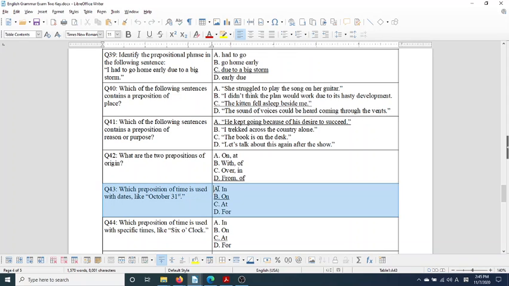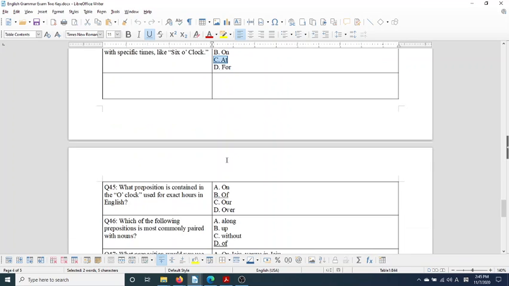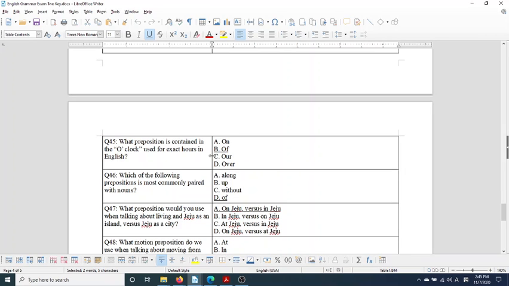Which preposition of time is used with dates? Like October 31st. We use on. On October 31st. Which preposition of time is used with specific times? Like 6 o'clock. We use at. At 6 o'clock. What preposition is contained in the o'clock used for the exact hours in English? Remember I gave you the story. It's of, right? Six of the clock.